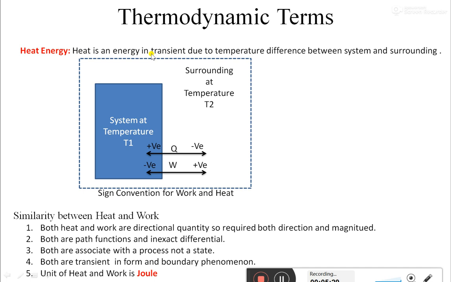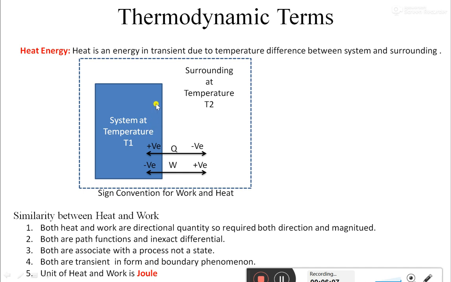For instance, a system has heat energy only when the system and surroundings have a temperature difference. For example, take a system and a surrounding. The system has a temperature T1 and the surrounding has a temperature T2. In magnitude, say this is 10 degrees Celsius and this is 10.8 degrees Celsius. So there is a temperature difference, a very small one, but there is a temperature difference.